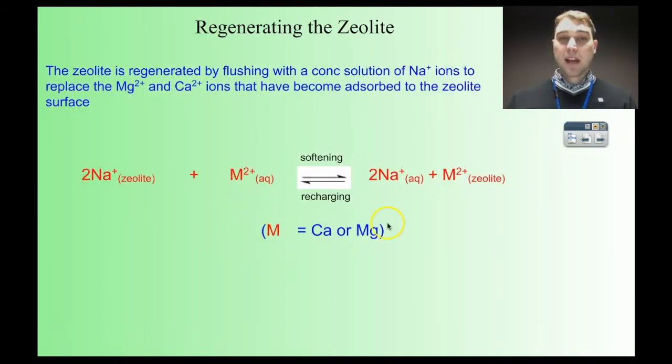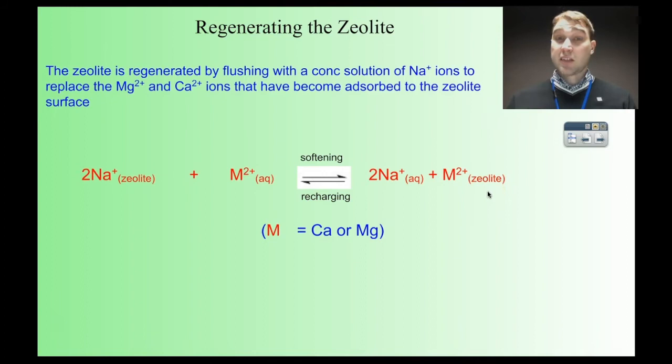So we're using M as calcium and magnesium ions. So on the surface of the zeolite, we have those sodium ions that we start with. We flush through the calcium and magnesium ions that are present in the hard water in large concentrations. And the calcium and magnesium ions, they stick to the surface of the zeolite and sodium ions get released. So that's called softening because you're removing the calcium and magnesium ions from the water.